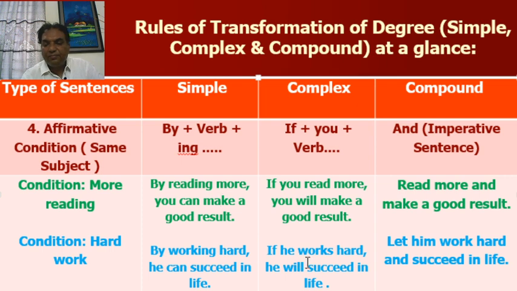Second example. If he works hard, he will succeed in life. Condition: hard work. In simple, by working hard, he can succeed in life. You have to use can plus V1. In compound, let him work hard and succeed in life. As the subject is from third person, for that reason, you have to write let. You have to start with let.